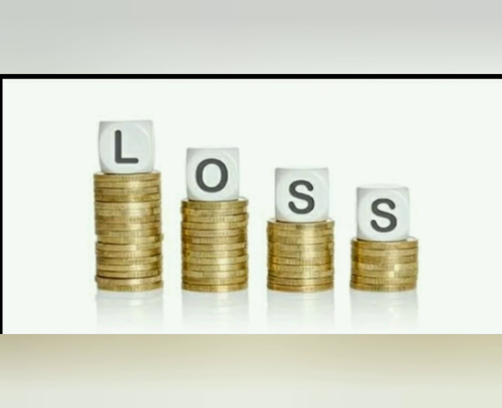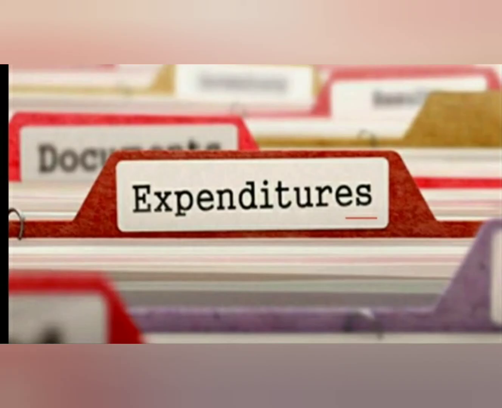It may be noted losses and expenses are different items. Next term is expenditure. An expenditure is a payment for benefit received. Expenditure may be of capital nature, revenue nature, or deferred revenue nature. Any disbursement of cash or transfer of property or incurring a liability for the purpose of acquiring assets, goods, or services is called expenditure.